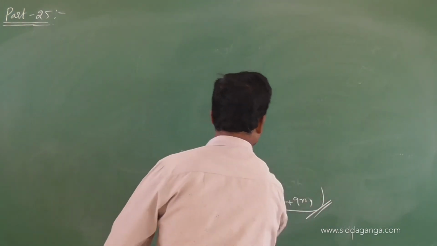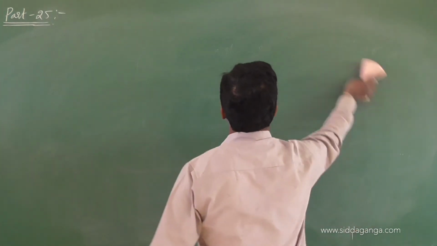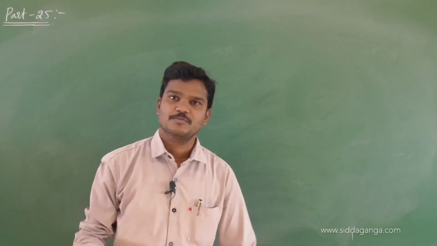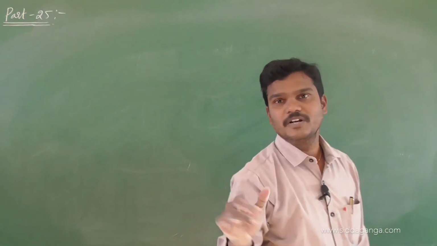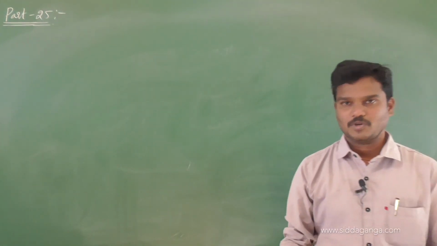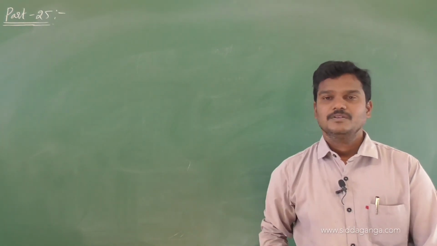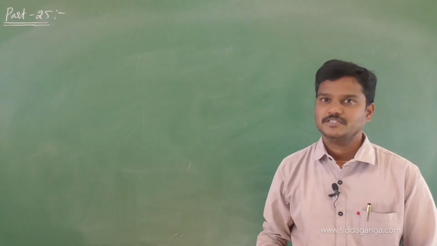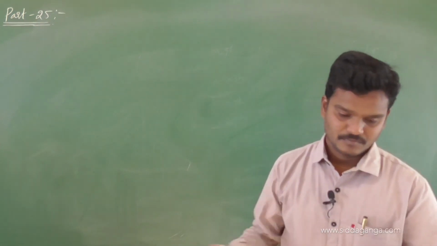Let us find one or two questions based on conservation of angular momentum. Anyhow, we know from the law of conservation of angular momentum we can write I1 omega 1 equals I2 omega 2. Let me give one proper question. These types of questions are not covered exactly in your assignment sheet. That's why I am taking these questions now. Write down.